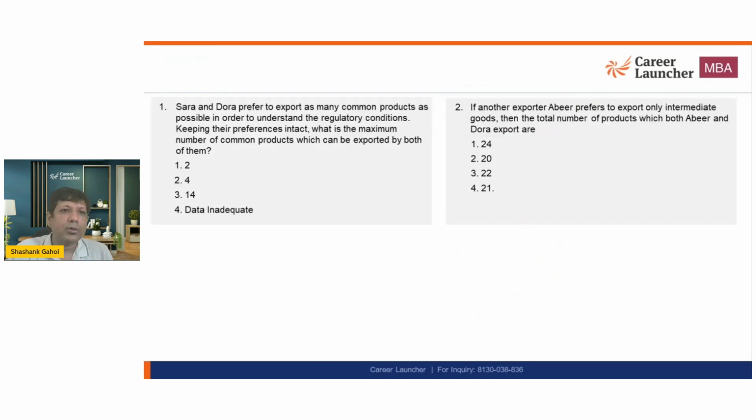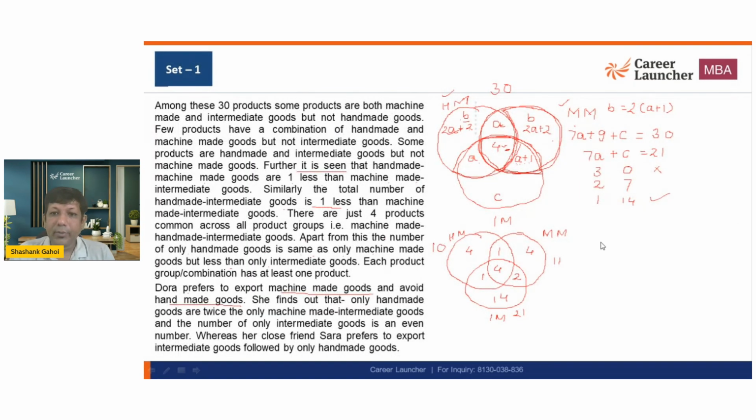Now I'm going to read the question. Now, first question says Sarah. Oh, I didn't read about Sarah, but let's go back to that. Sarah and Dora prefer to export as many common products as possible in order to understand the regulatory conditions, keeping their preferences intact. So I know the preference of Dora, and what is the preference of Dora? She is definitely going to avoid handmade goods, but she can go with intermediate. But she prefers machine made. In order to understand the regulatory condition, keeping their preference intact, what is the maximum number of common products?